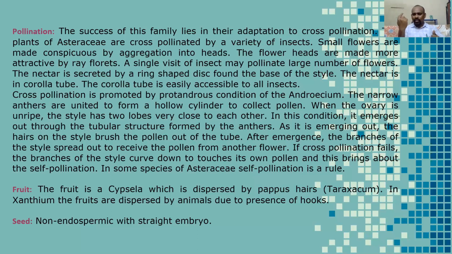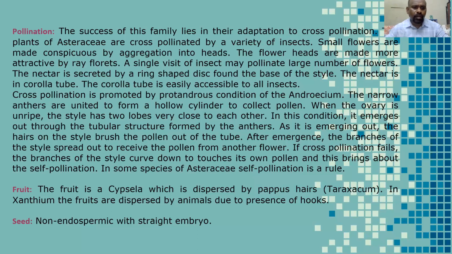The male reproductive organ already surrounds the entire style, so the stigma bends backwards and collects the pollen grains. Such a mechanism is called safety mechanism. It is one of the special features of the Asteraceae family, right?